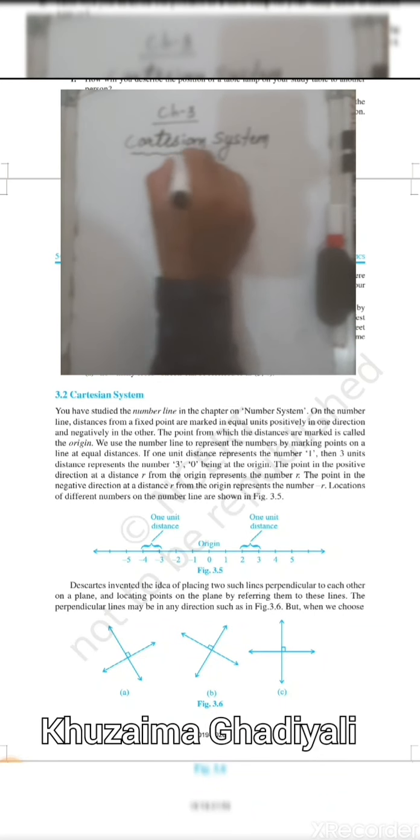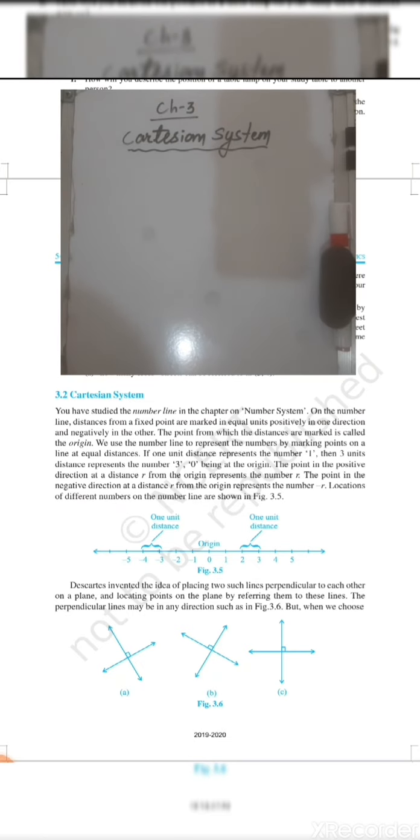So today we are going to discuss the Cartesian system. This system was derived by a famous mathematician, René Descartes.